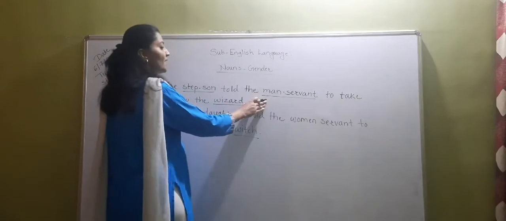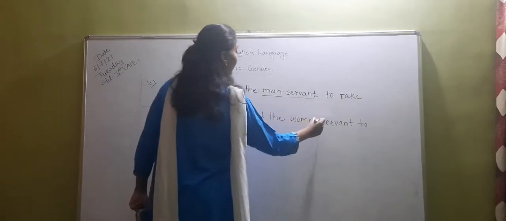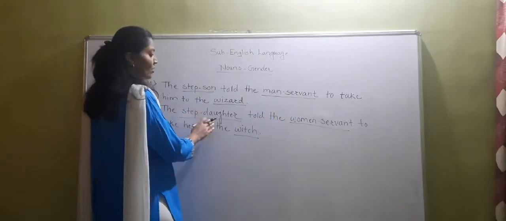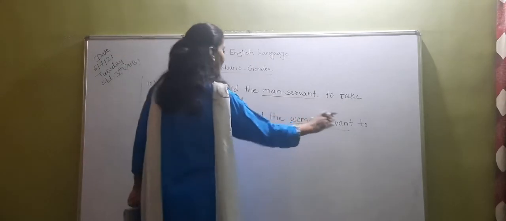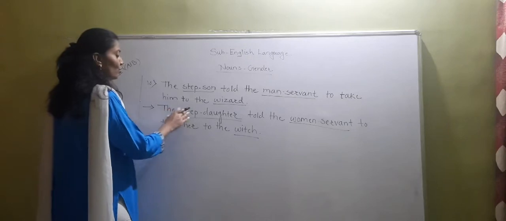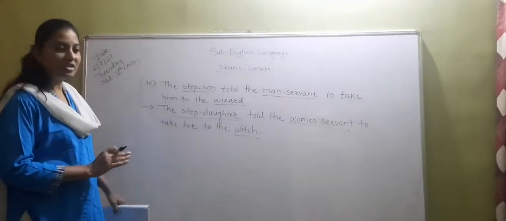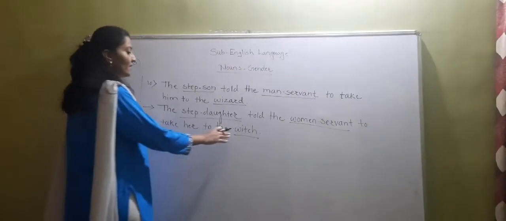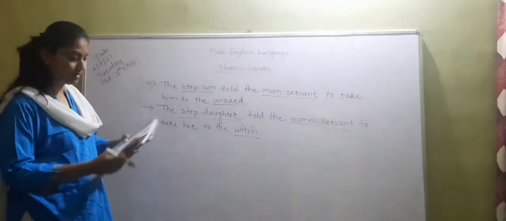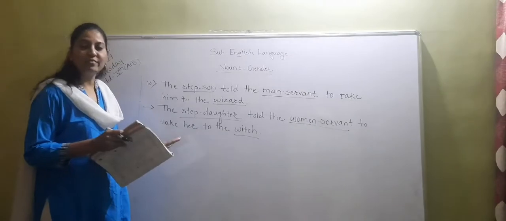यहाँ पर दिया है man servant. Man servant का तुमको क्या करना है? Woman servant. So the stepdaughter told the woman servant to take her. Him का क्या होगा? Her to the wizard. Wizard is the masculine gender. You have to make it feminine. That is witch. Okay. So this is clear to you, students. I hope you have understood it very well.